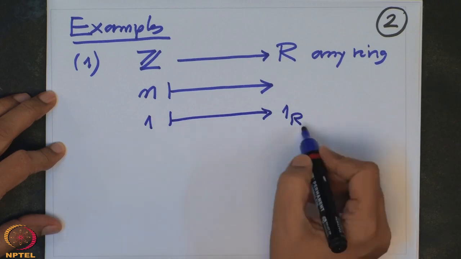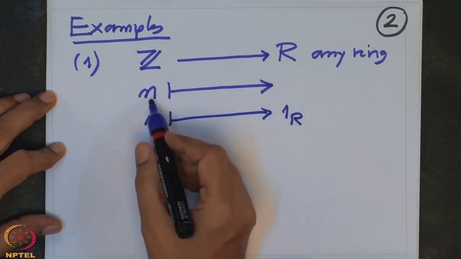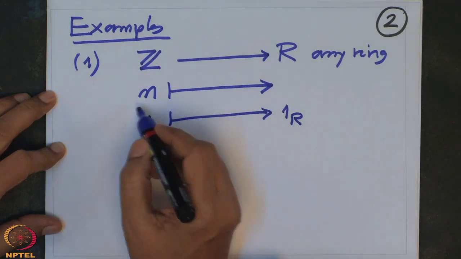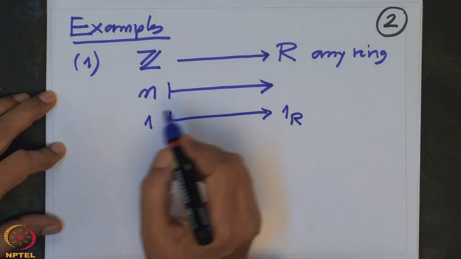And once 1 goes to 1 R, then this n has no choice, because when n is positive, you think it is 1 plus 1 plus 1, n times.